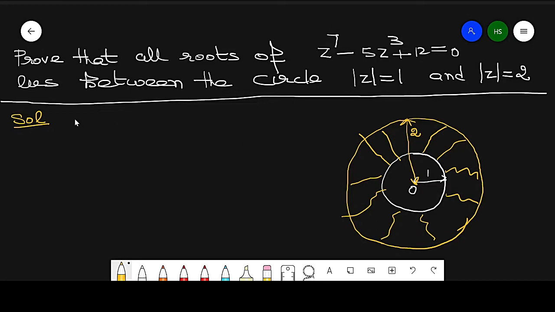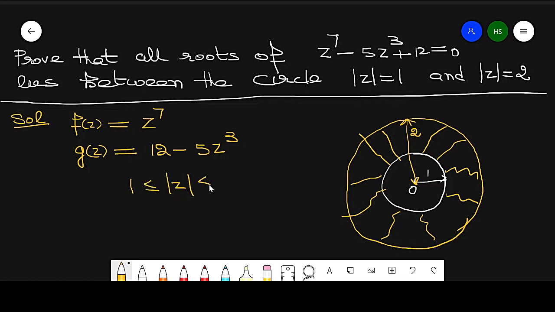So if I take f(z) equal to z raised to power 7 and g(z) equal to 12 minus 5z raised to power 3, and the domain is 1 less than or equal to modulus of z less than or equal to 2.